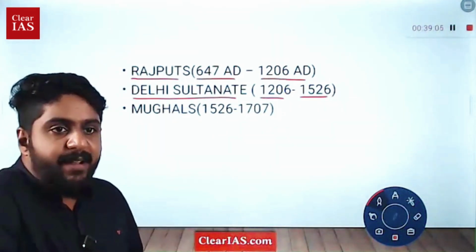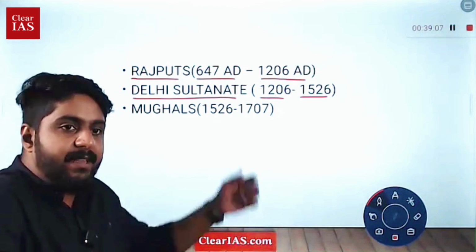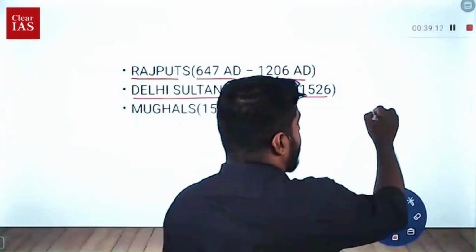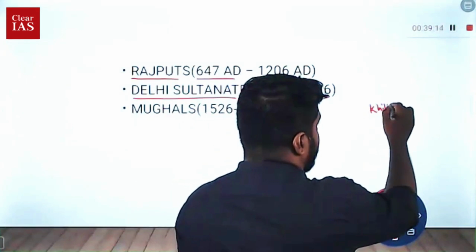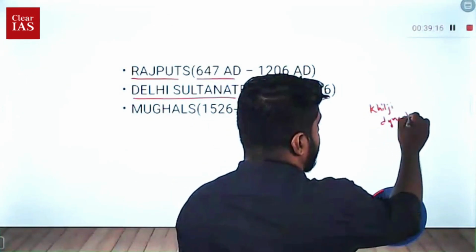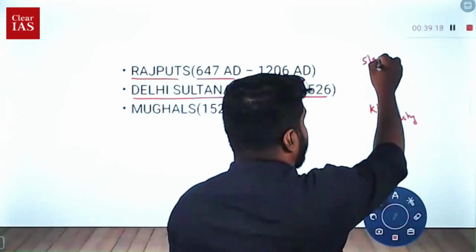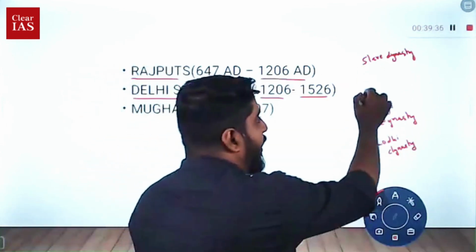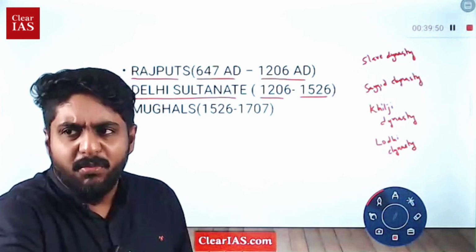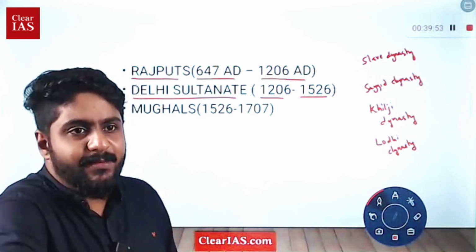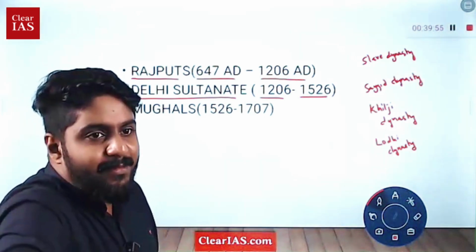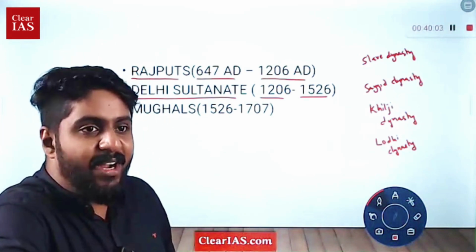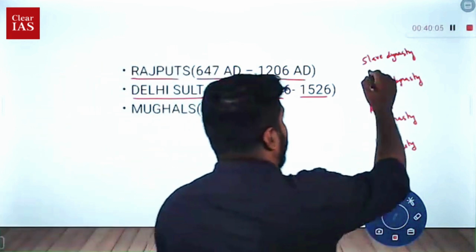Can you give me certain examples of the dynasties under the Delhi Sultanate? Yes. Khilji dynasty, very good. Then the Slave dynasty, Lodhi dynasty, yes, very good. There is the Sayyid dynasty. You might have heard about this guy for his foolish policies and programs. Have you heard about the Tughlaq dynasty? Yeah, Tughlaq dynasty.